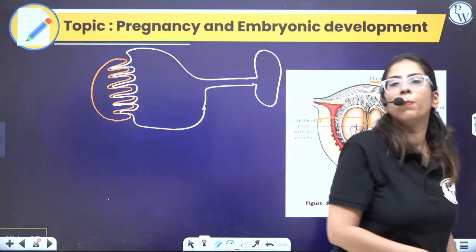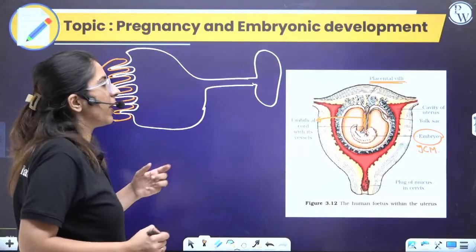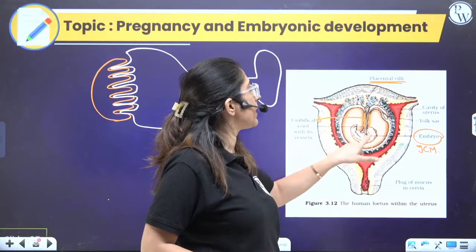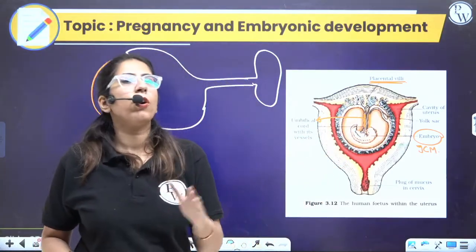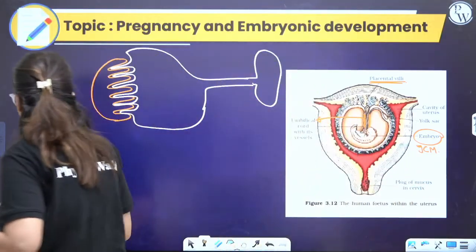Hello, hello, hello. Hope I'm audible. Yes, great. Clear? So this is how the structure looks like. Here the amniotic fluid is present. Clear? Amnion, chorion, as the structures are not there in your syllabus, so we are not focusing on that.